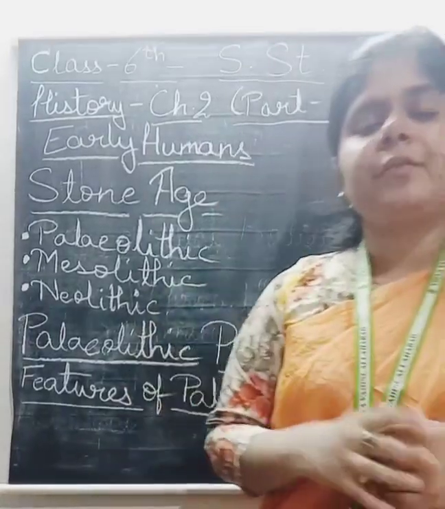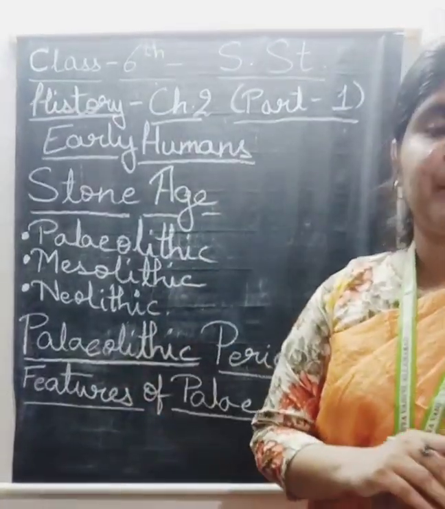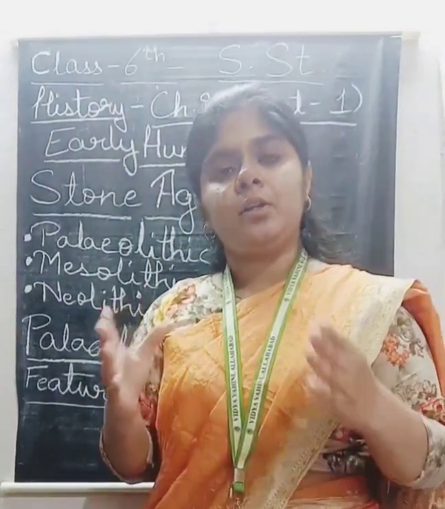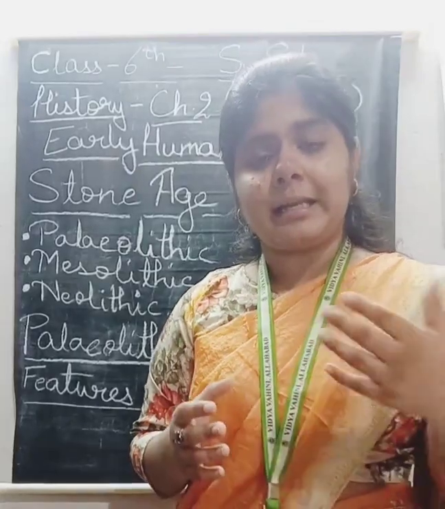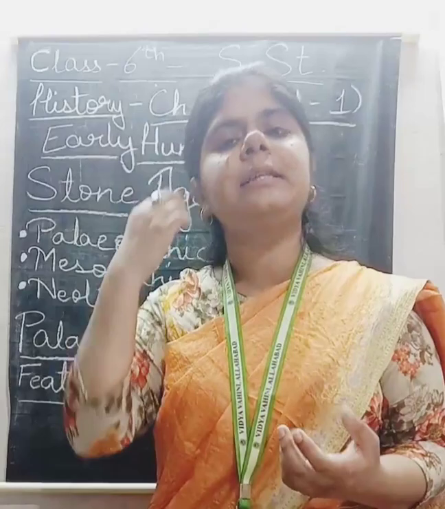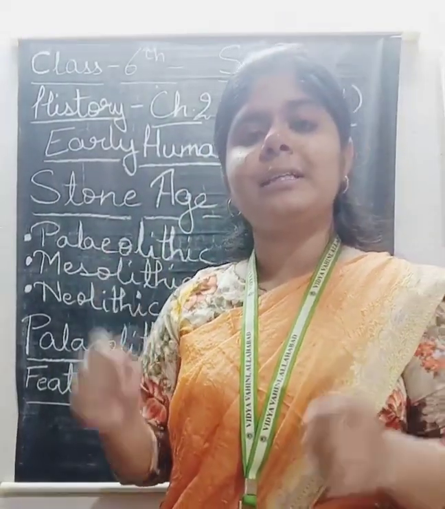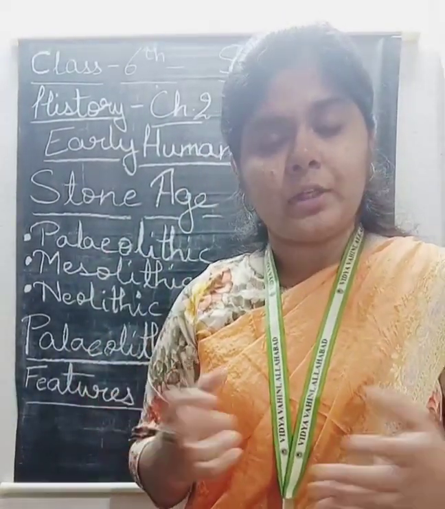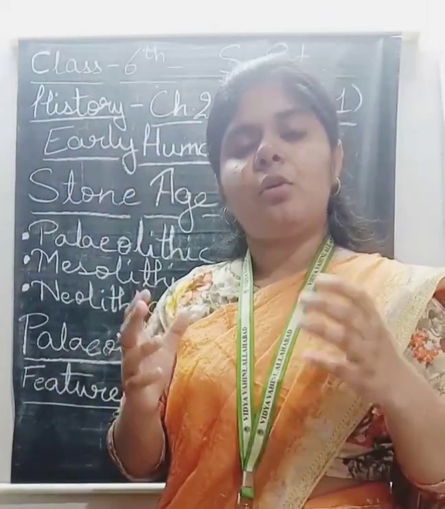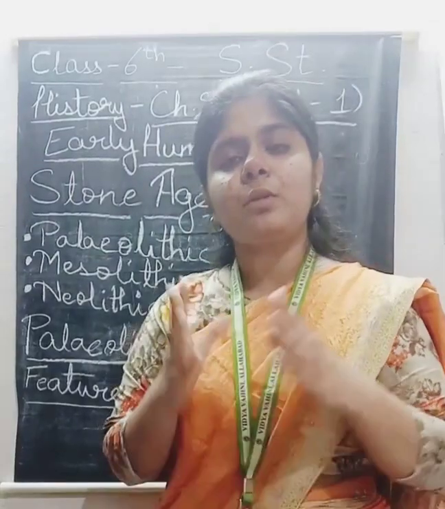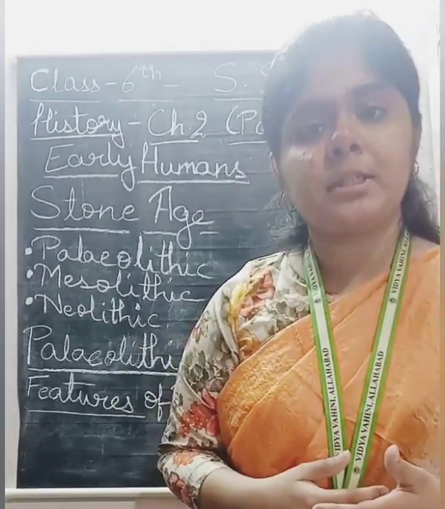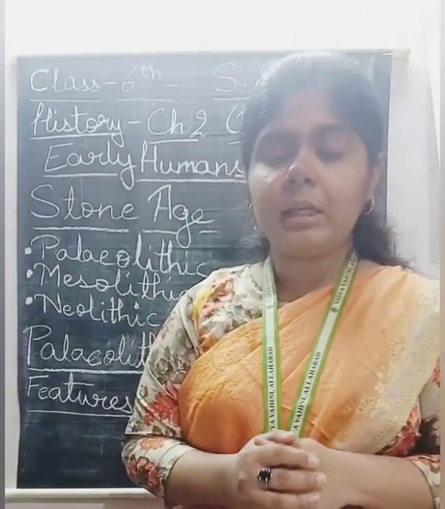Fine. Now the next feature in the same sequence in the Paleolithic period is tools. The people of this period used to make many tools like knives, axes, or some digging tools so that they could easily hunt the animals, they could easily dig up the roots of the trees, and they could have them as food. Fine. So how were the tools made? The tools were not made from all kinds of stones. The stones which could easily be cut or shaped were used to make the tools.